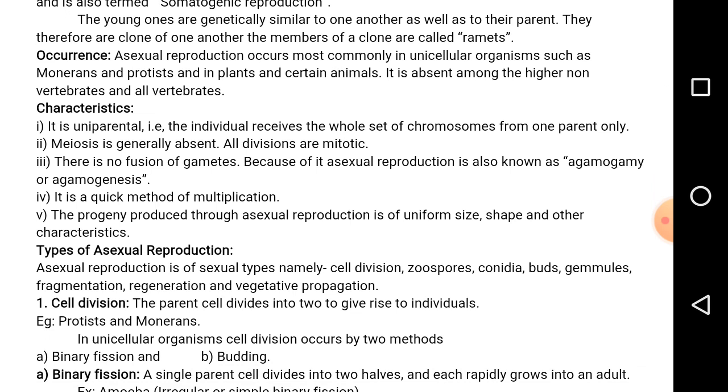Mitosis is also commonly called equational division. Meiosis is commonly called reductional division. Mitosis always occurs in somatic cells, whereas meiosis always occurs in germ cells. Okay, mitosis occurs in somatic cells like the root, stem, leaf, etc., whereas meiosis occurs in the flowers. Androecium and gynoecium.